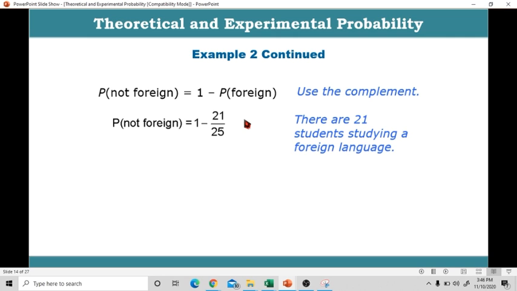To find the probability that a randomly selected student is not studying foreign language is to subtract 21 all over 25 from 1. 1 minus 21 all over 25 is 4 all over 25. Therefore, the probability that a randomly selected student is not studying a foreign language is 4 all over 25.